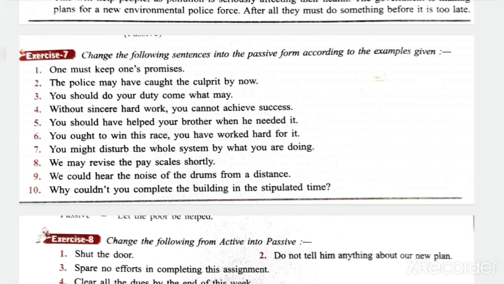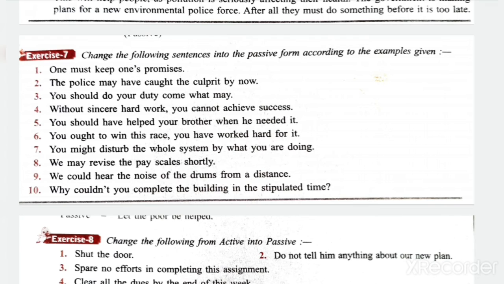You should do your duty come what may. Your duty should be done in any way. ओके, कोई भी हालत में तुम्हें तुम्हारी ड्यूटी कंप्लीट करनी है. ओके, इन एनी वे. योर ड्यूटी शुड बी डन in any way, in whatever way.